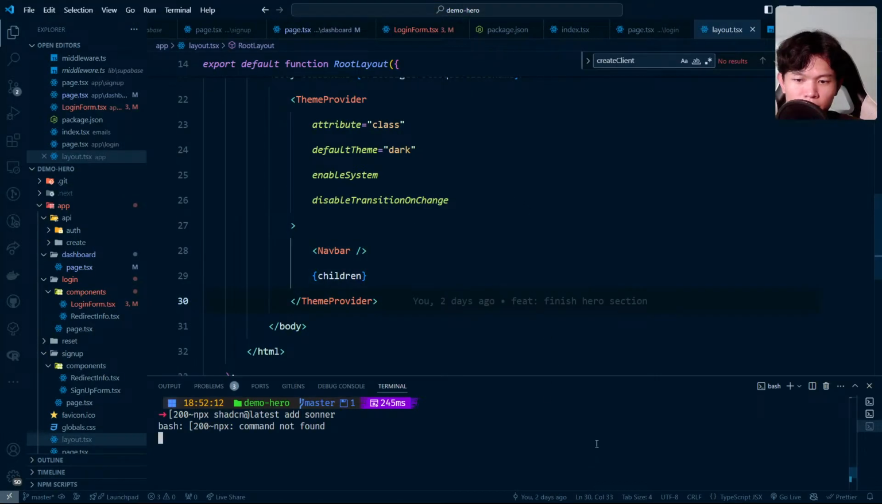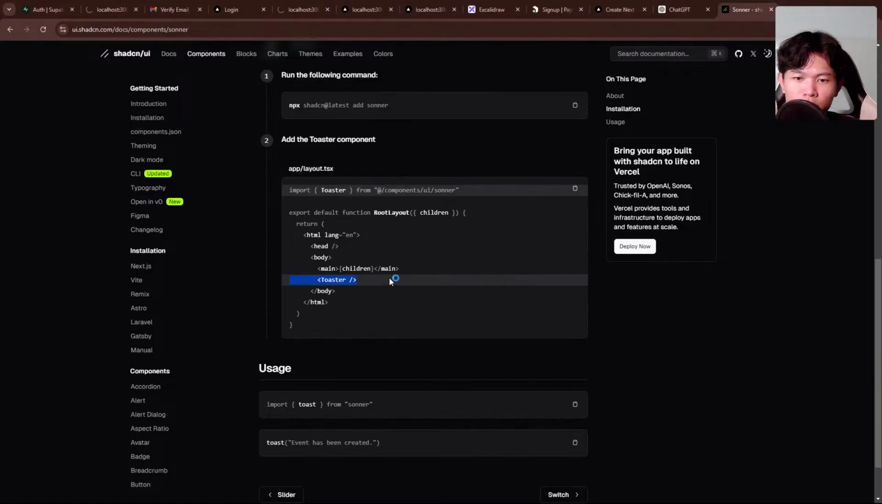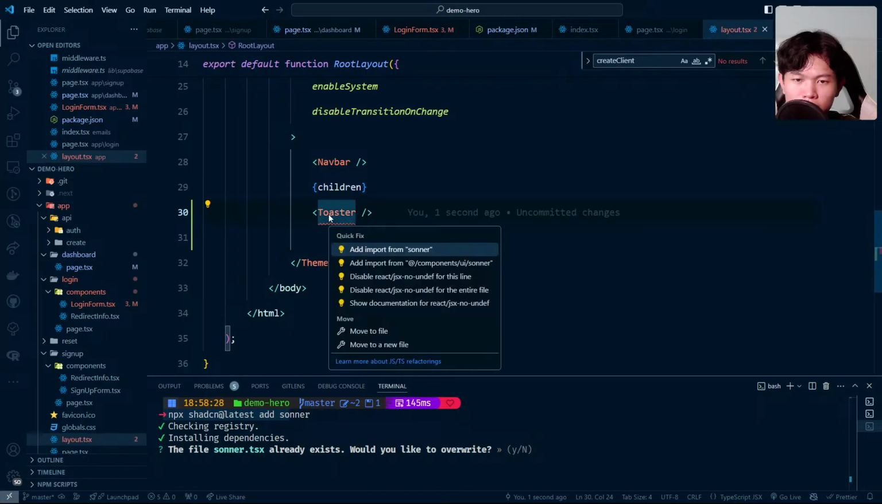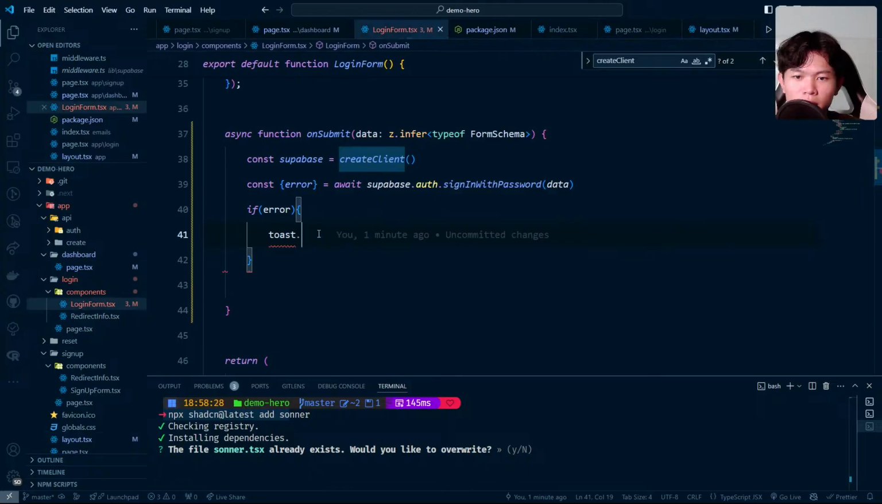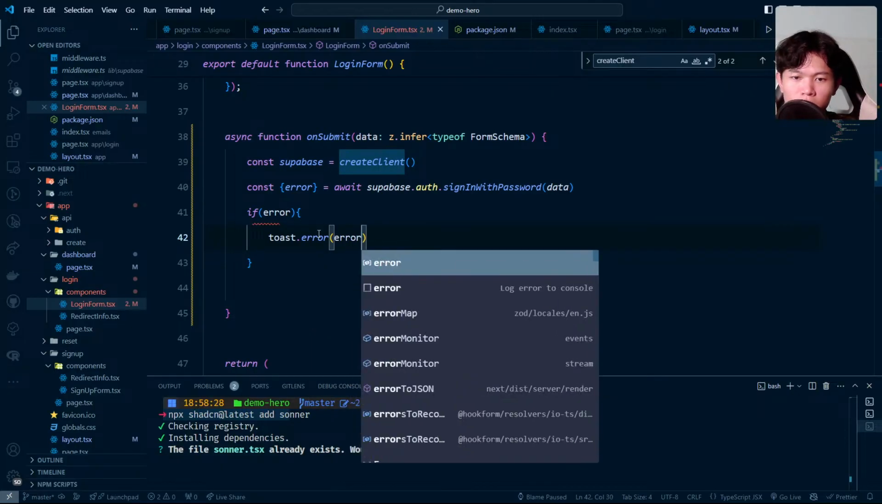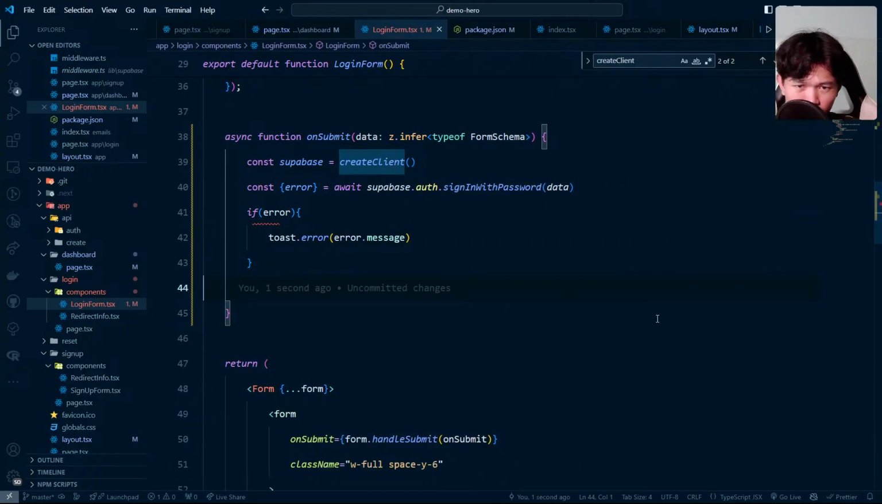Try to add that in here. Let's come back here. Add Sonner. And then what do I need in this Sonner? I just need the Toaster. And then I can do control dot and let's go into here. Great. For this one, I can just import toast from sonner, and then toast.error with error.message. Okay, this should work.